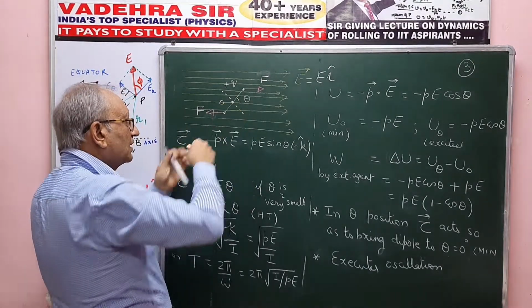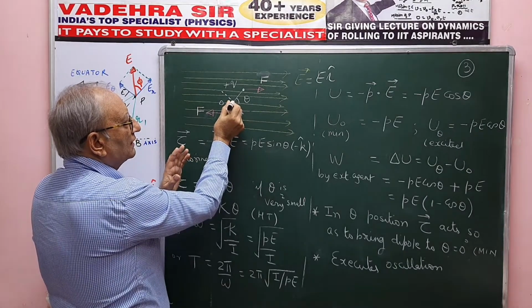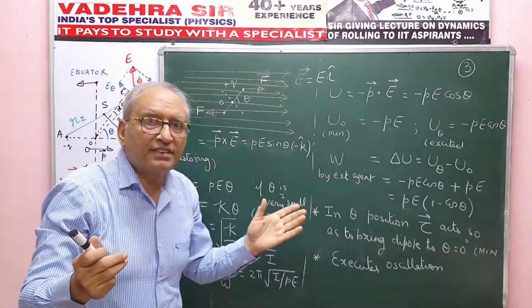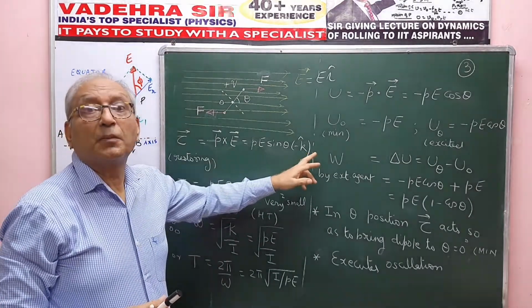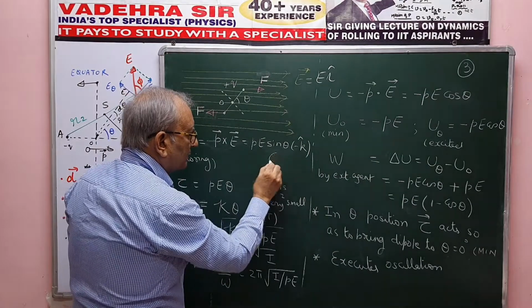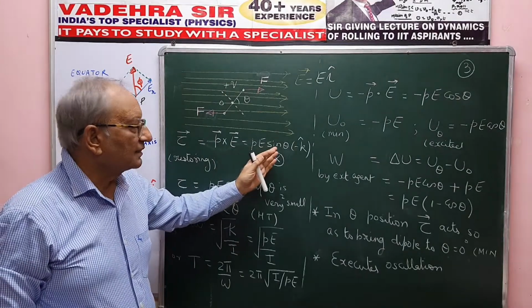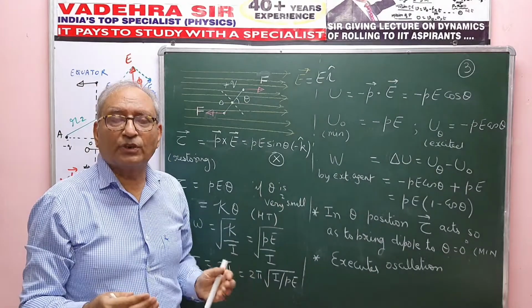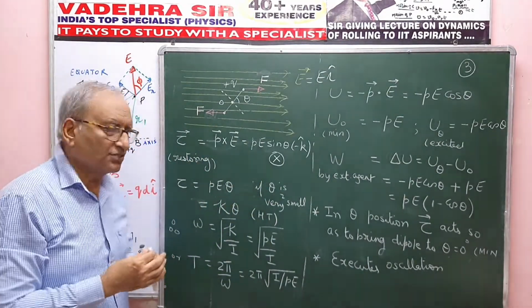So if there is an axis perpendicular to the plane of the board, that is along minus z axis, then torque is an axial vector. So the torque would act along minus k cap, inwards. The torque would be, I can say, circle cross, that means inwards. So it is minus PE sine theta, and this we are going to show is a restoring torque, because it is trying to restore the dipole to the minimum potential energy position.